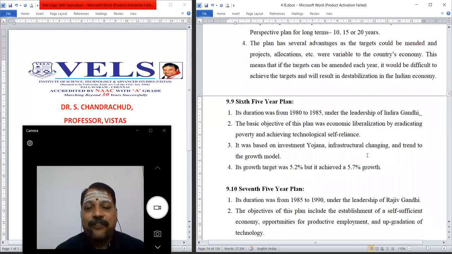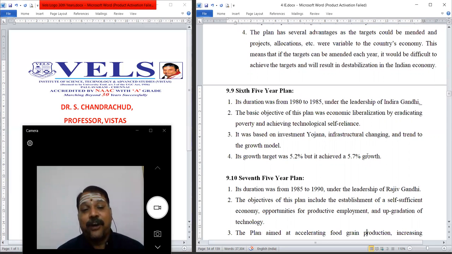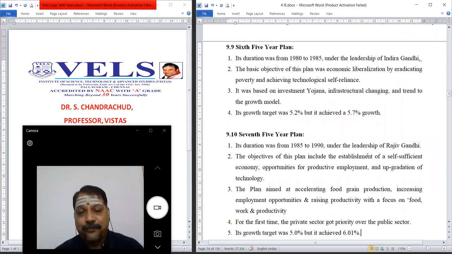The sixth five-year plan was implemented between 1980 to 1985 under the leadership of Indira Gandhi. The basic objective of this plan was economic liberalization by eradicating poverty and achieving technological self-reliance. It was based on investment, infrastructure changing, and a trend-to-growth model. The growth target was 5.2, but we achieved 5.7. So the sixth five-year plan was also a successful plan.